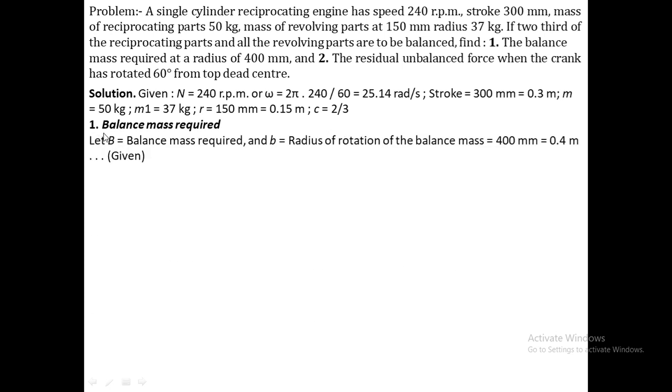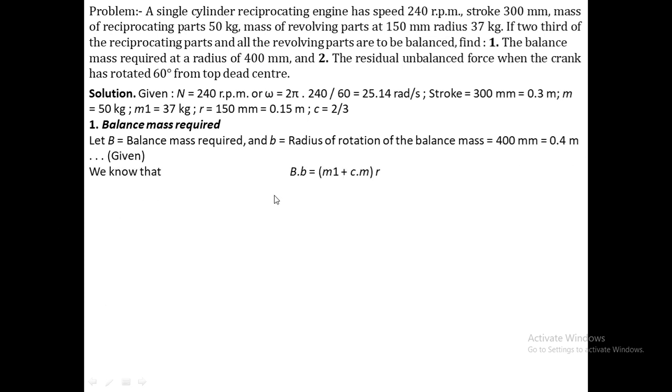So first is the balanced mass required. Here we are going to calculate the balanced mass required. Let capital B be the balanced mass, small b the radius of rotation of the balanced mass, and that is given as 400 mm, that is equal to 0.4 meter.